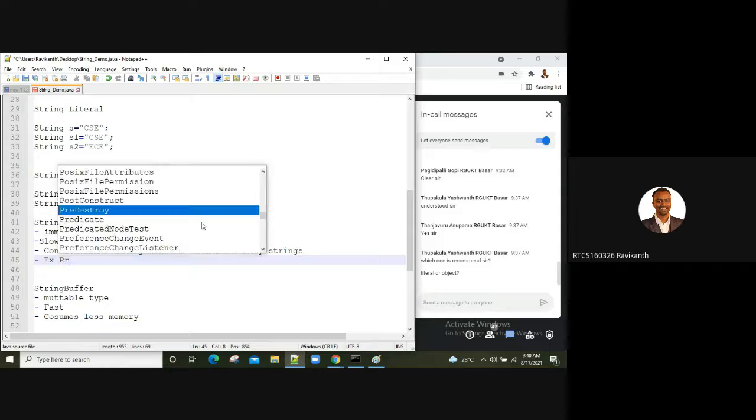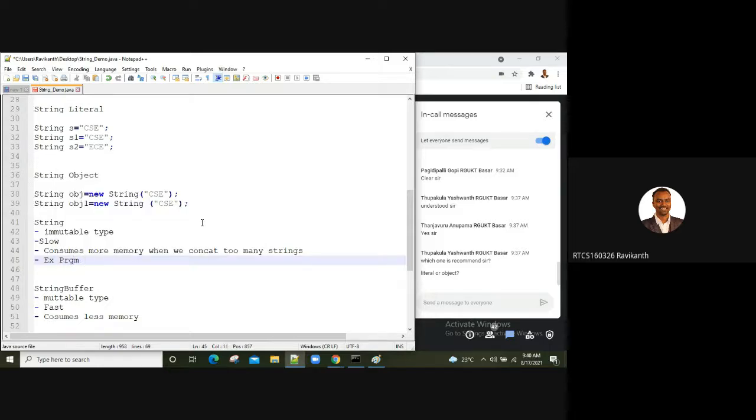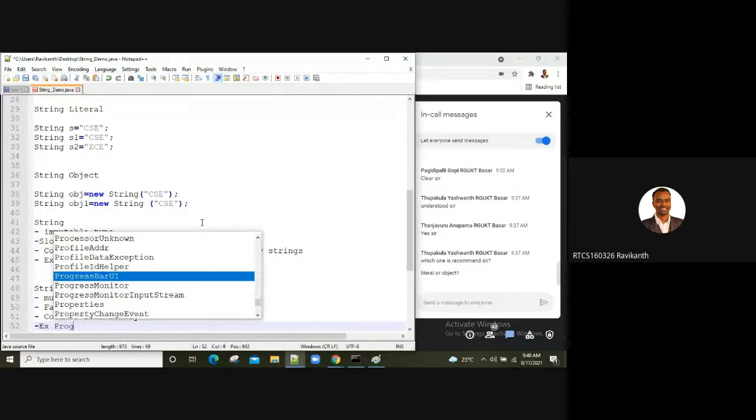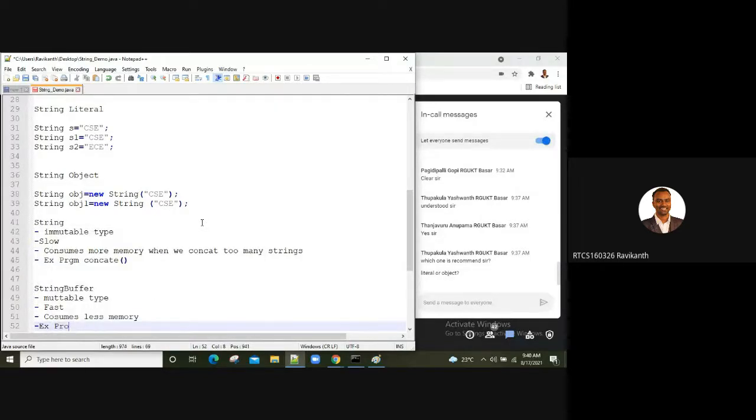For every concept in the exam, please concentrate that we must give an example program. The person who is evaluating will feel happy that you gave some example. You can impress the examiner or the interviewer by giving some real-time example. A small example is fine. So here you can give an example using the append method.